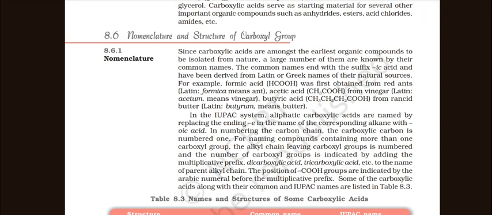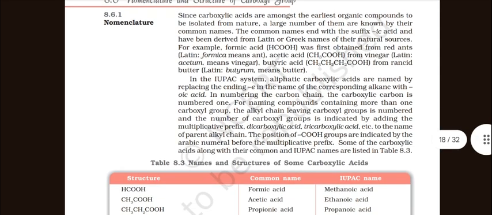Nomenclature and structure of carboxylic group. Since carboxylic acids are among the earliest organic compounds to be isolated from nature, a large number of them are known by their common names, with the suffix -ic acid, derived from Latin or Greek names of the natural sources. For example, formic acid, HCOOH, was first obtained from red ants; Latin formica means ant. Acetic acid, CH3COOH, from vinegar; Latin acetum means vinegar. Butyric acid, CH3CH2CH2COOH, from butter.